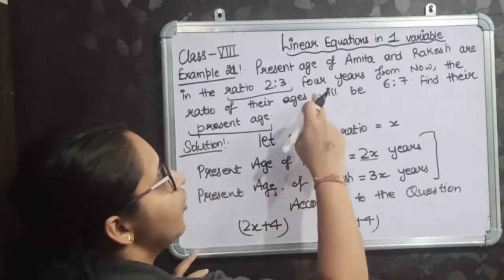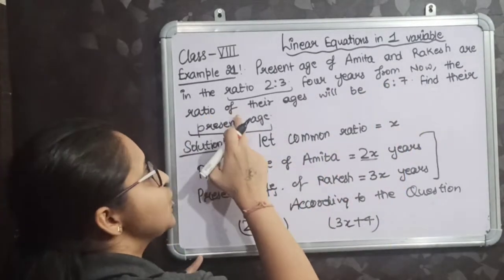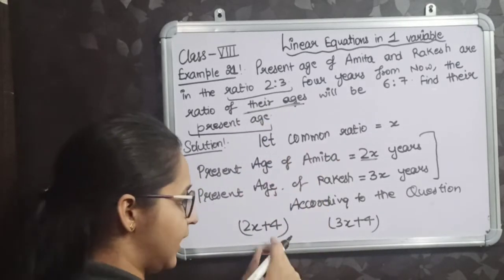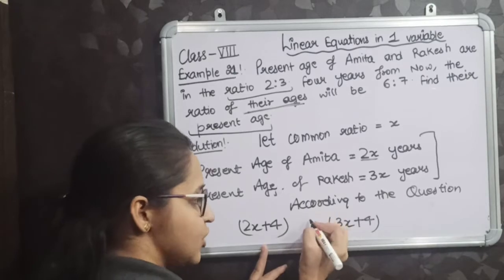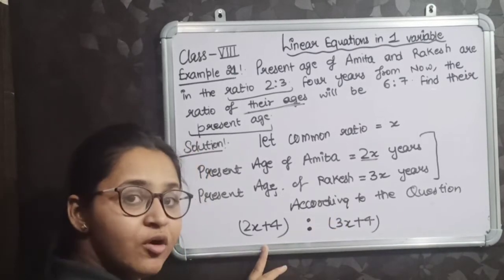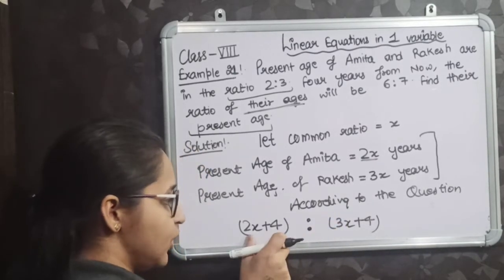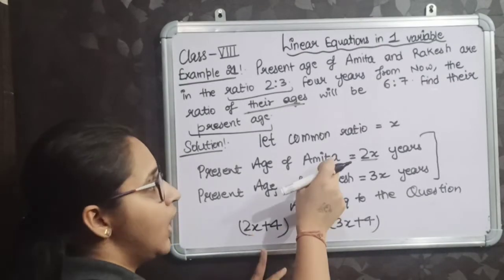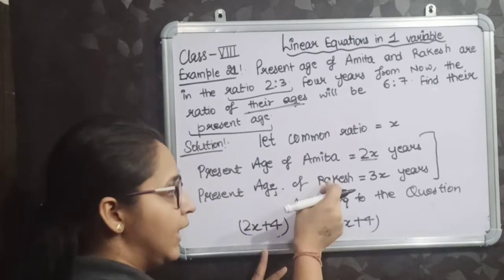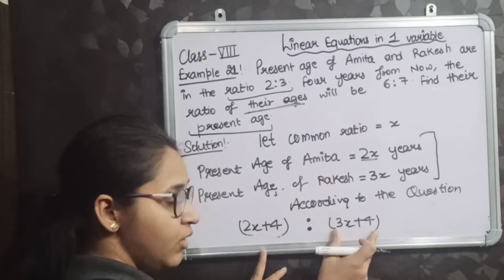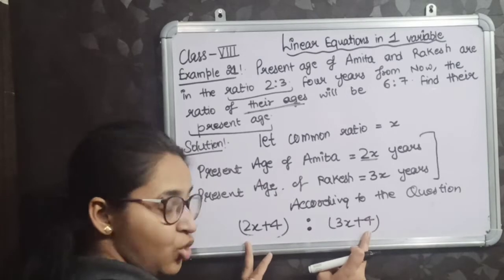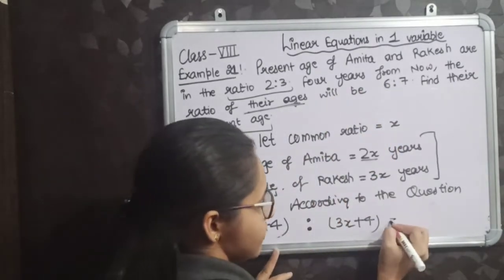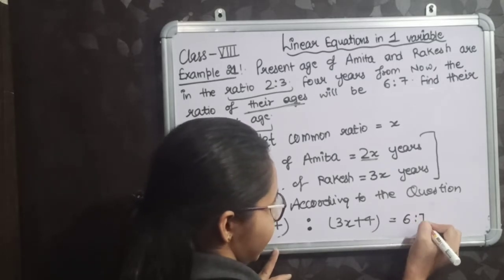And see, 4 years from now, the ratio of their ages, and their ages are these. This is the representation of the ratio. So after 4 years, the age of Amita will be 2x plus 4, and the age of Rakesh after 4 years will be 3x plus 4. And this whole ratio is given to be how much? 6:7.